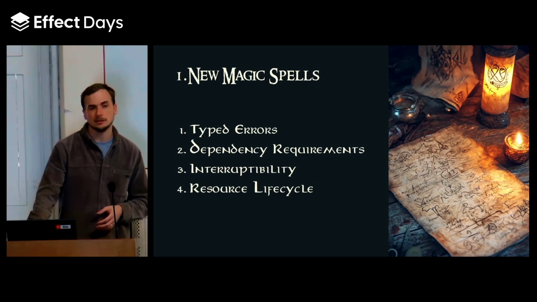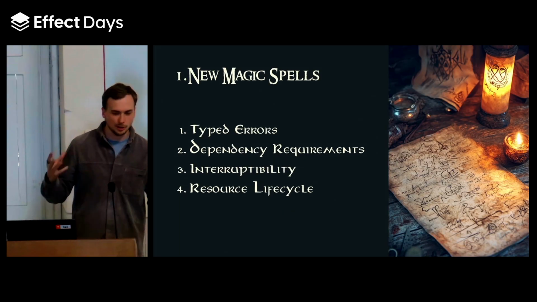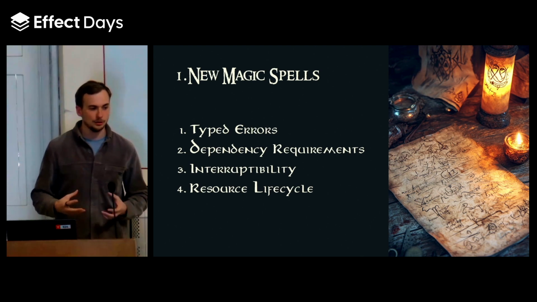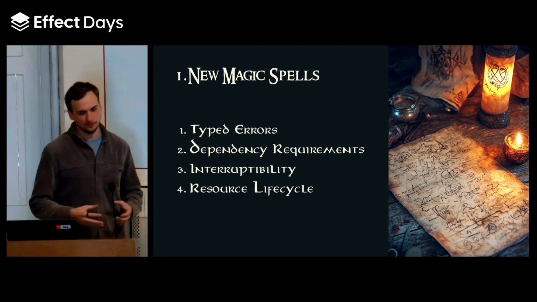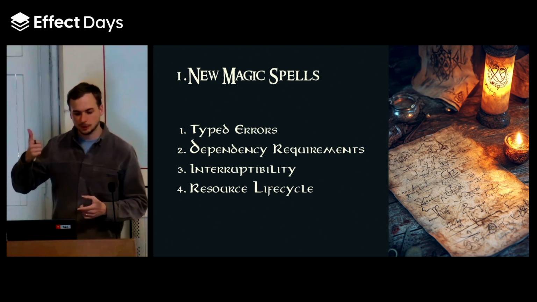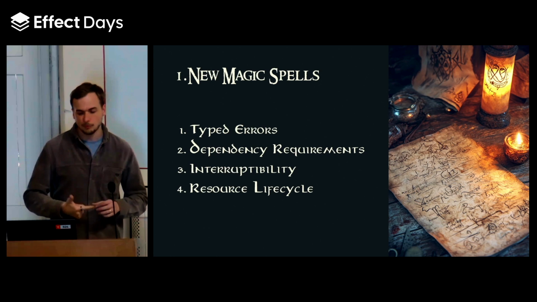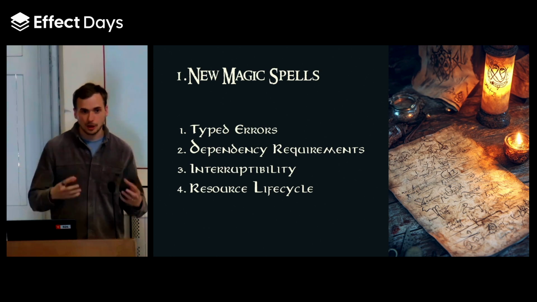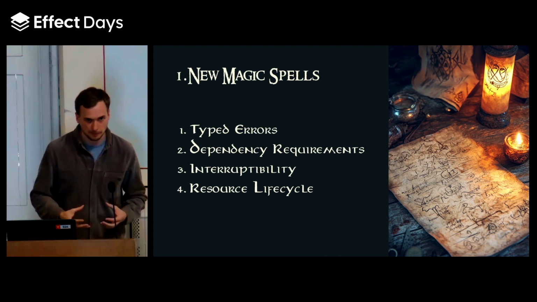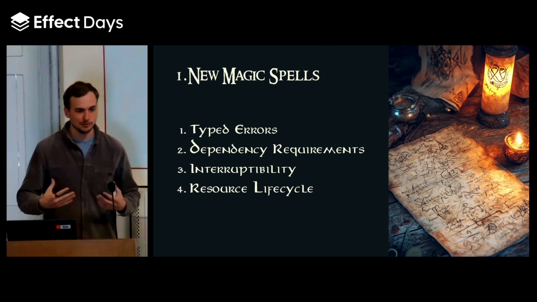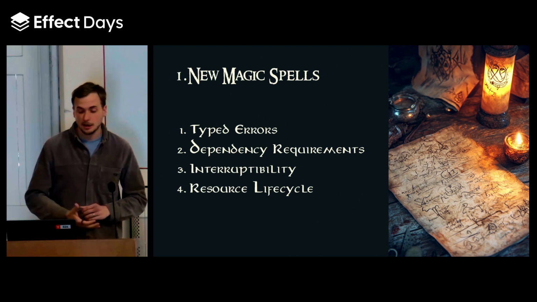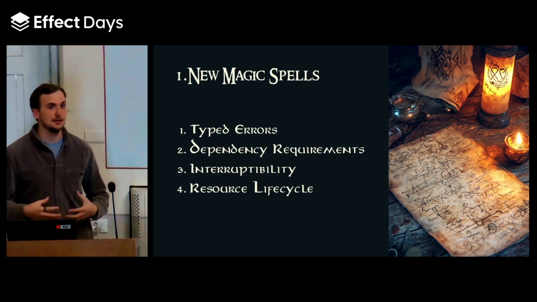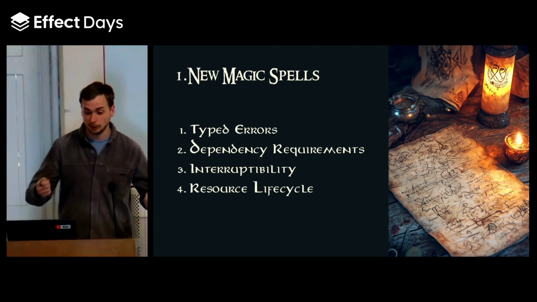So the new magic spells. As we have heard earlier, and all the people who use Effect know it, you now have a way to describe things about your program that you couldn't really describe before, including type errors. We can describe what our dependencies are. It's also described in the type system. I can describe the interruptibility of my program. And that's just incredible. That's not something that is part of the vocabulary for ordinary TypeScript. And resource lifecycle management is also part of these new spells that we can now cast.